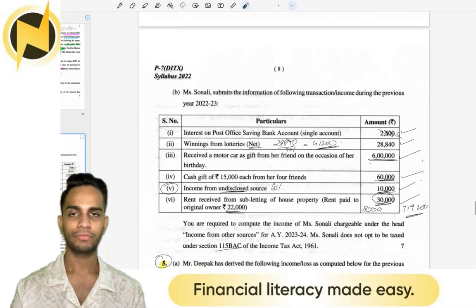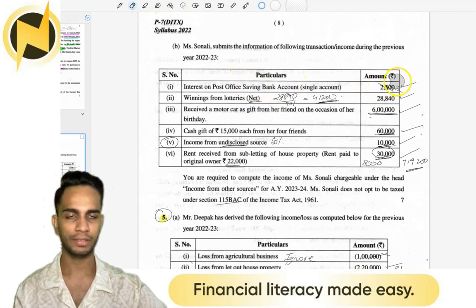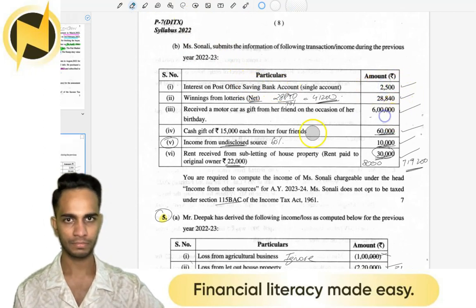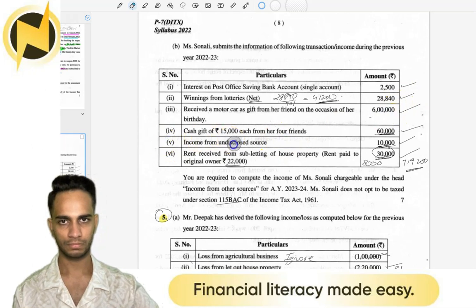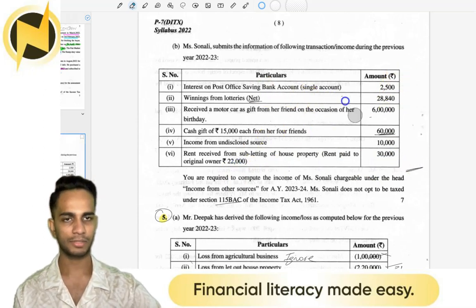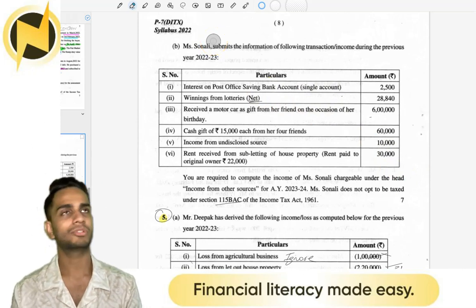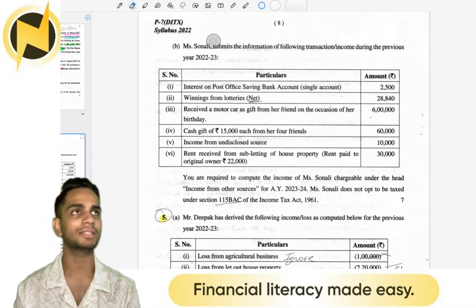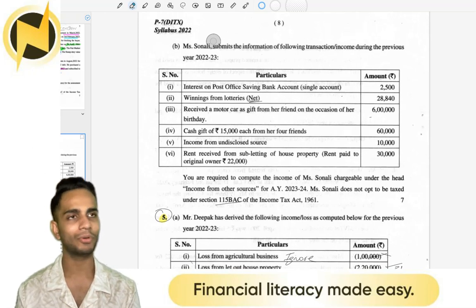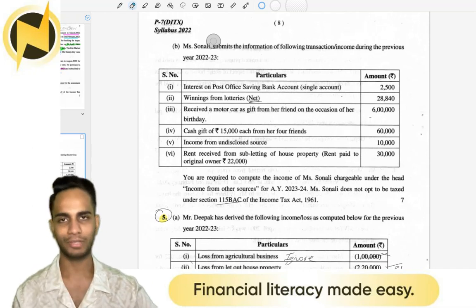Now let's move on to question 4B. Simple case. Let me just remove all the ink here. I made a small mistake in this question as well, even though I am not 100% sure whether the mistake that I made is actually a mistake, because the clarification that has been received for this particular issue, if you Google it, you can find out the law is not that clear. So I'll explain what the mistake is with this question.